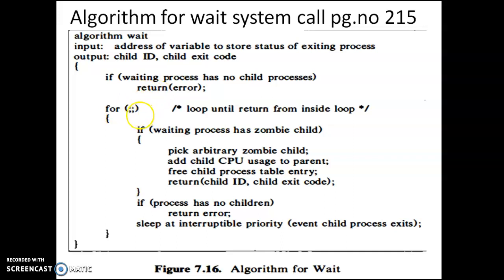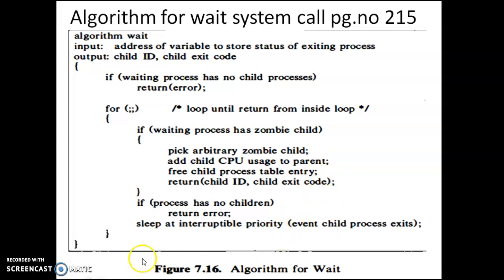So, the infinite loop. Assume that process A has three children, B, C and D. None of B, C and D have exited. So if the waiting process, that is the parent process A, has a zombie child right now? No. So this will be false. If the process has no children, this also is false. So the parent process sleeps at an interruptible priority, for the event that a child process exits. Means it is sleeping for the event that a child process will exit.